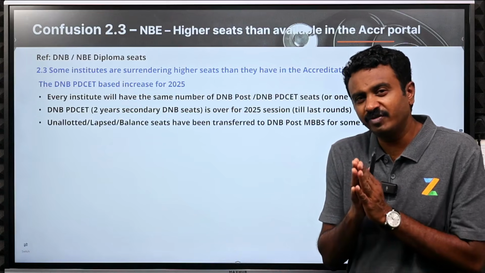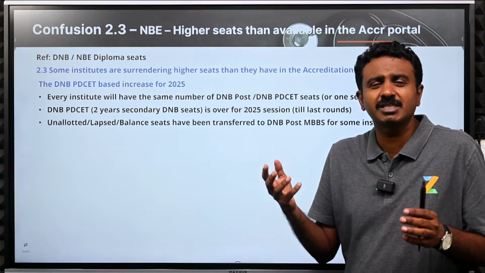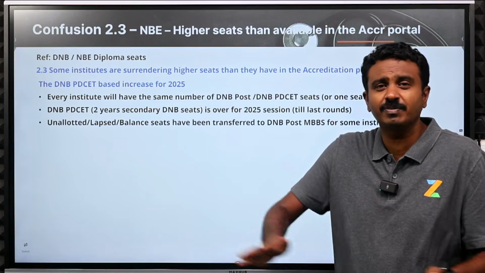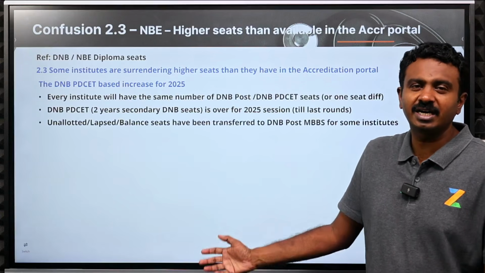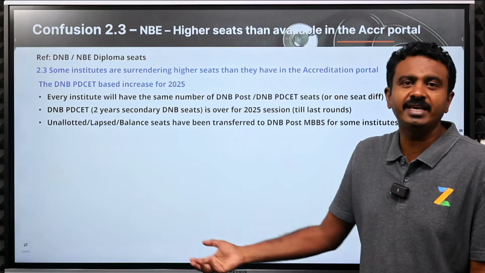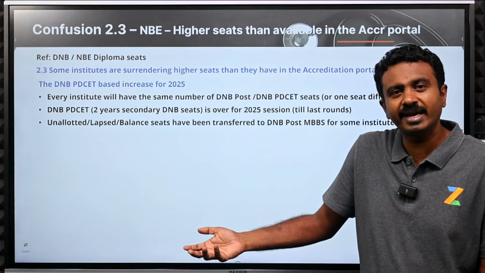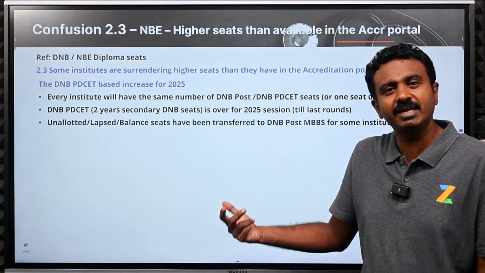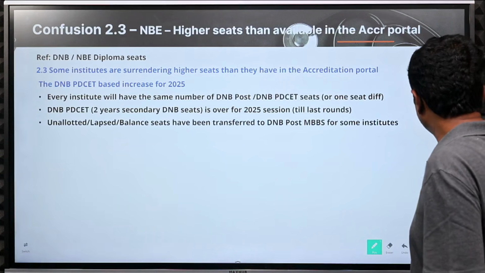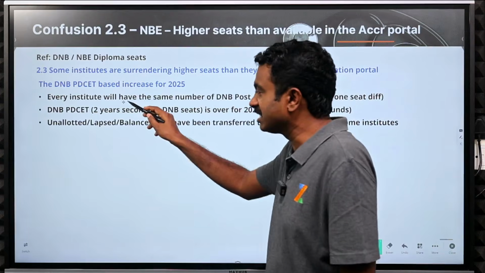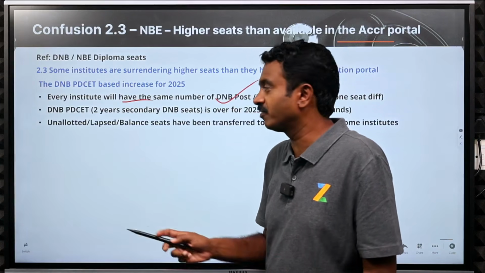Right now the number of diploma candidates is very small, especially in orthopedics. You have only 50% of seats possibly being allotted. The rest of the 50% PD set seats nobody takes. They are available, which means Ganga Medical Center will not have any candidate for this PD set seat throughout the year if nobody joins, because there are fewer candidates available than the number of seats. So the competition is very less. That means right now DNB PD set seats are vacant, and a lot of seats are vacant.